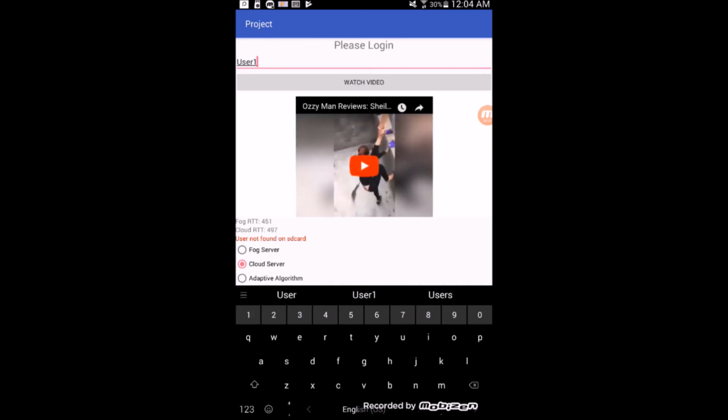The whole purpose of this button to watch the video is to pretty much simulate how a scenario in which brain data is being analyzed using sensors would go while the user is watching a video. So when the watch video button is pressed, the YouTube video link will show as soon as the brain data computation algorithm is completed from either the fog or the cloud server.